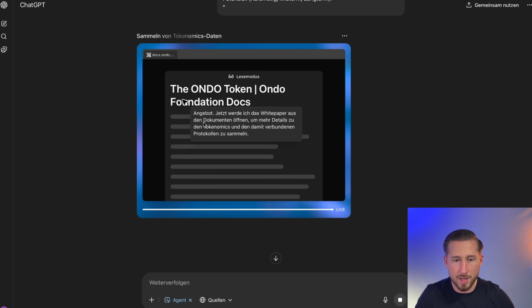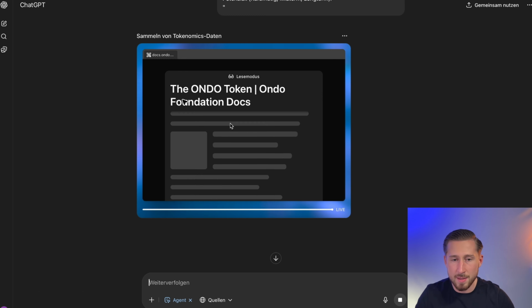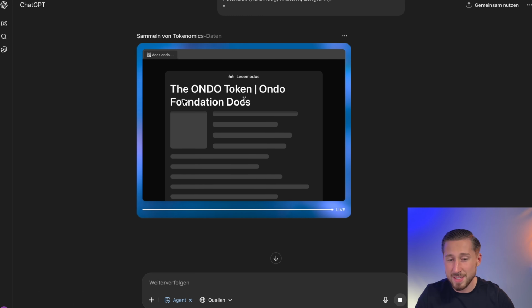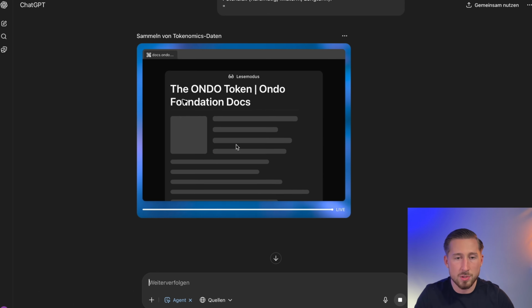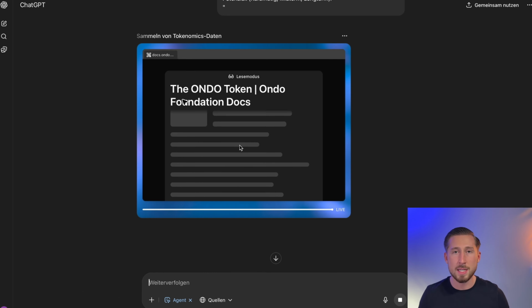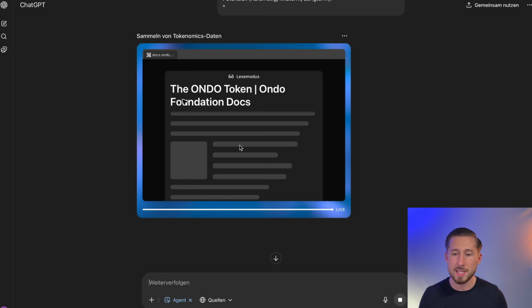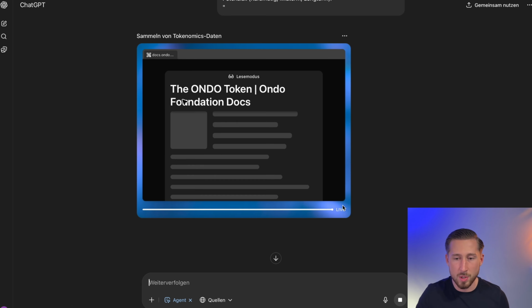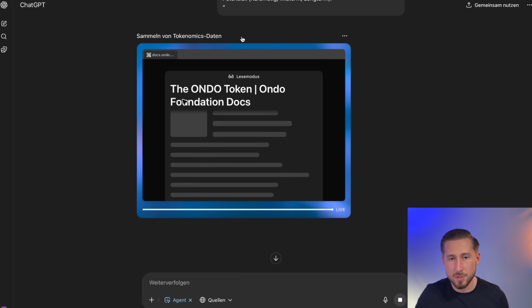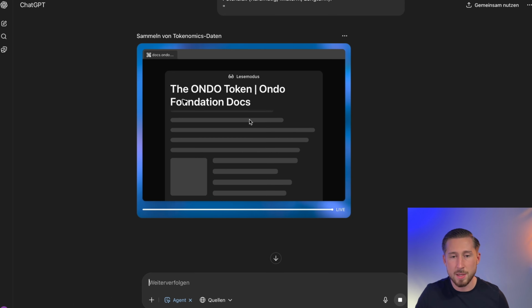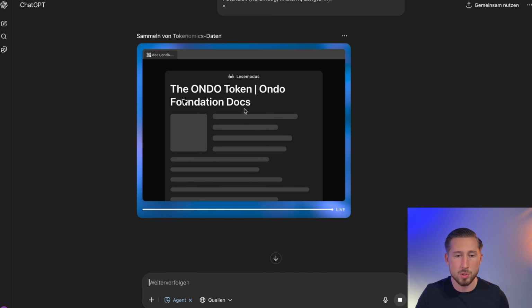Now I'm going to open the white paper from the documents. And we can see all of this here now. He's now basically going directly into the white paper live, analyzing everything, checking everything, and doing it all completely independently. We don't have to do anything at this point. We can now watch the agent live here. In this case, he will collect all the tokenomics data. So here we can see the individual sub-processes that the agent is handling for us.